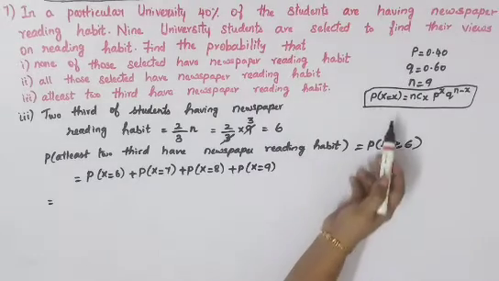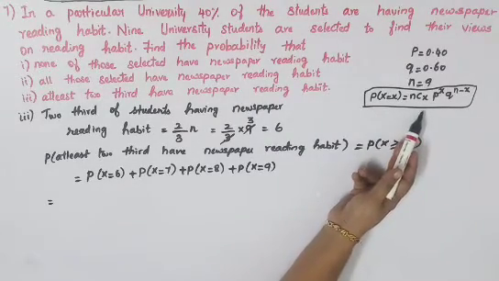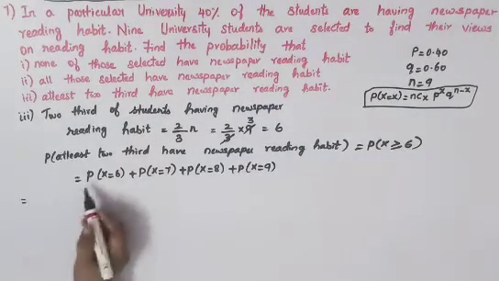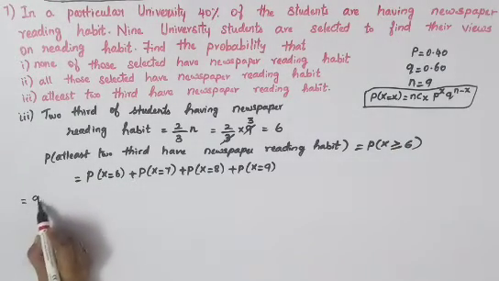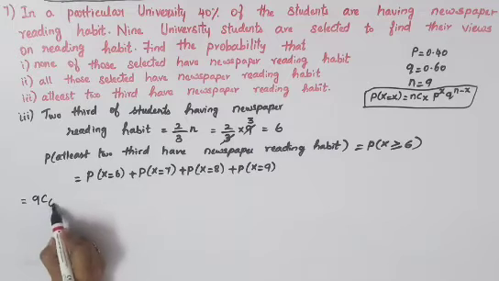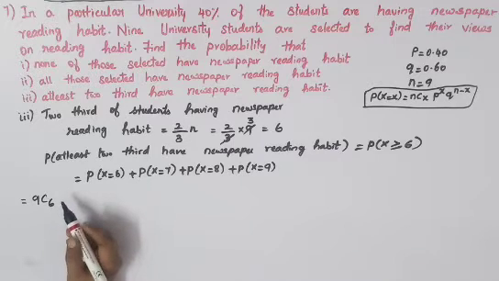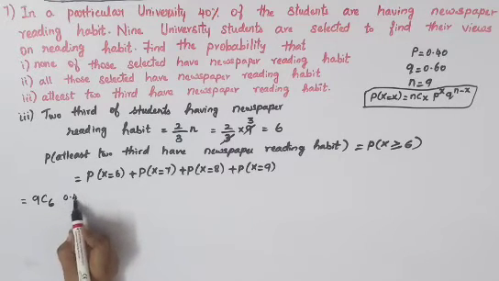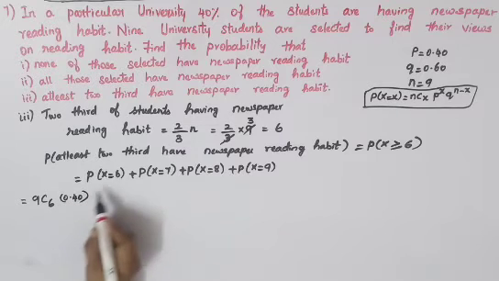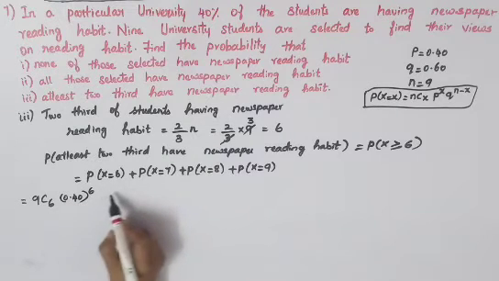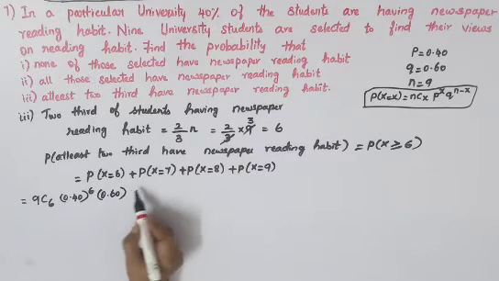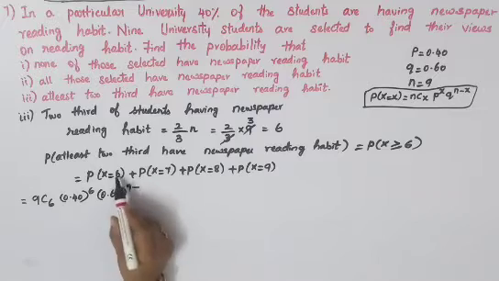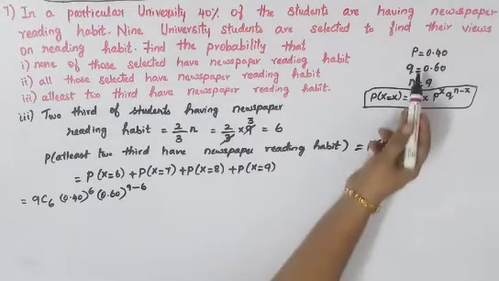Okay, substitute all the values here in your binomial distribution formula, which is nCx. So 9C6, p power x, where p is 0.40, power x is here 6. Again q power n minus x, where q is 0.60, power n minus x, n is 9 minus x is 6. All the values I've just written here.